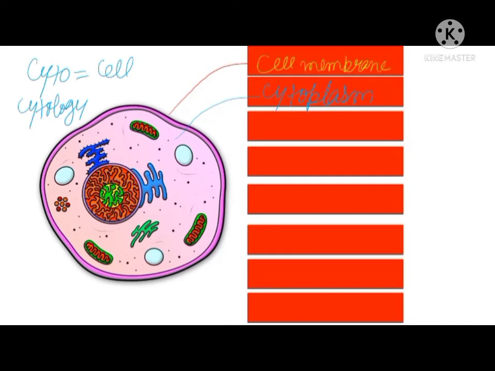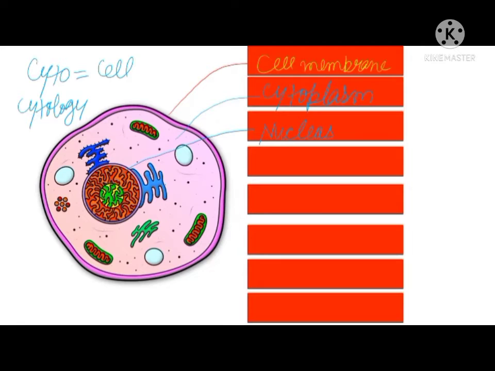And one of the most important parts of a cell is the nucleus. We will study this part in detail also. It is known as the brain of the cell, which controls all the activities of a cell. Without brain, any individual is of no value. हर इंसान के पास अपना खुद का दिमाग होता है, वो किसी और के दिमाग से वर्क अपनी बॉडी नहीं कर सकते. So in the same way, all the cells, they are having the nucleus.